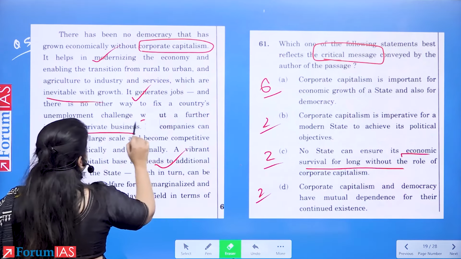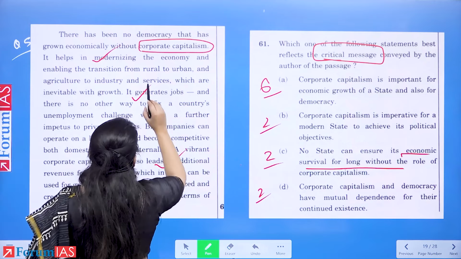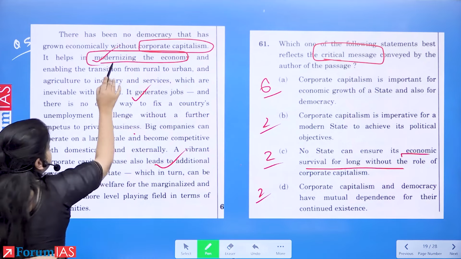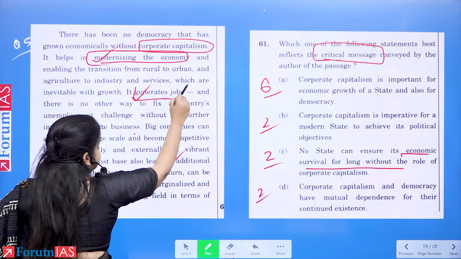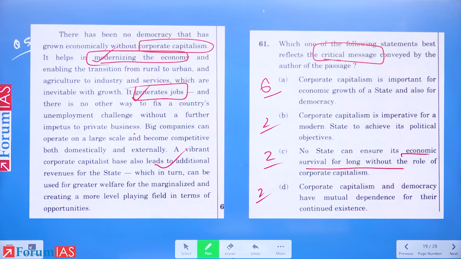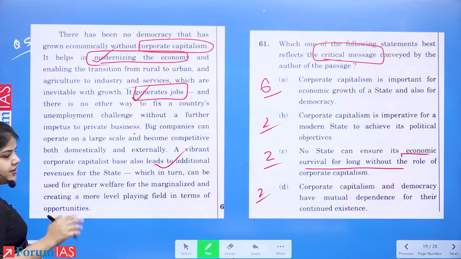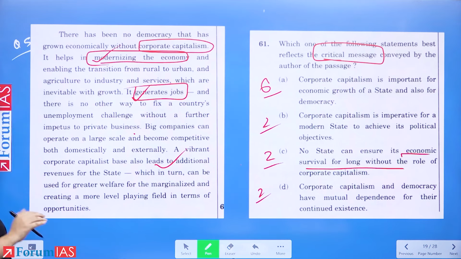So, let's just erase these. Okay. So, first advantage, it helps in modernizing the economy and enabling the transition. Modernizing the economy means rural to urban, agriculture to industry and services, which are inevitable with growth. Second, it generates jobs. And there is no other way to fix a country's unemployment challenge without a further impetus to private business. So how is it generating jobs? By giving impetus to private business? Not important, but okay, understood. Obvious. Big companies can operate on a large scale, become competitive both domestically and externally.